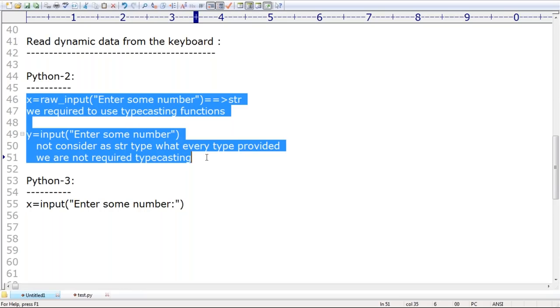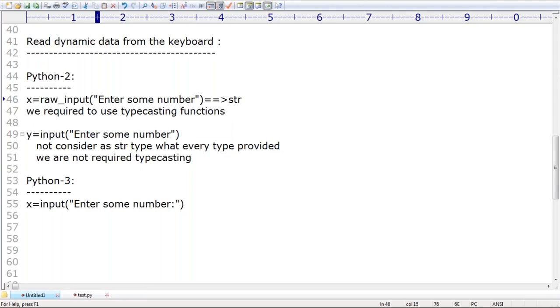The raw input function by default is always going to treat the input as str type. Compulsory we require to perform typecasting. But in the case of input, whatever number you enter, that number only, typecasting is not required. Clear up to this? Next, in Python 3, raw input is not there, input is there.